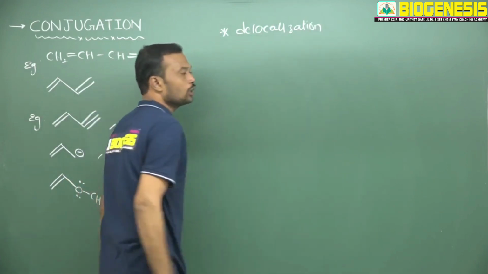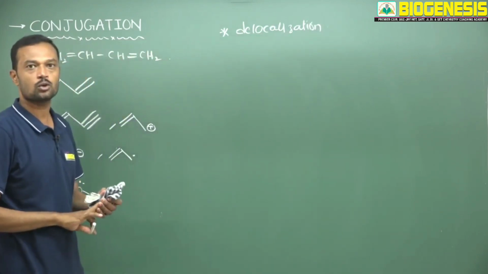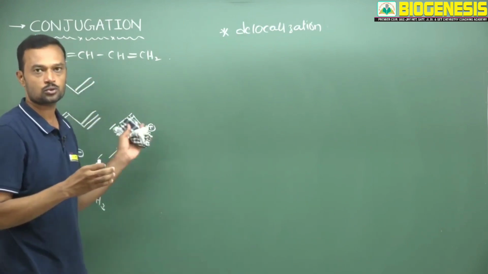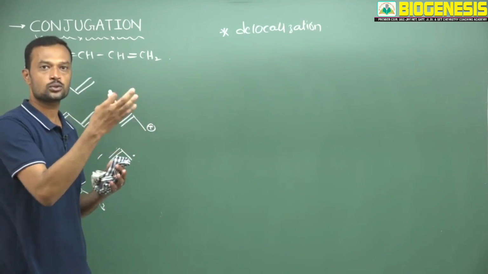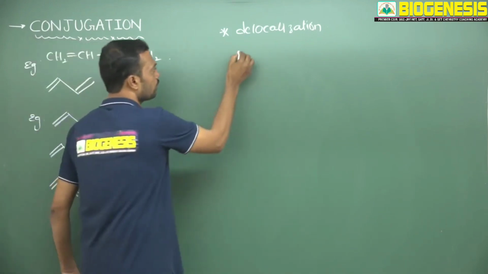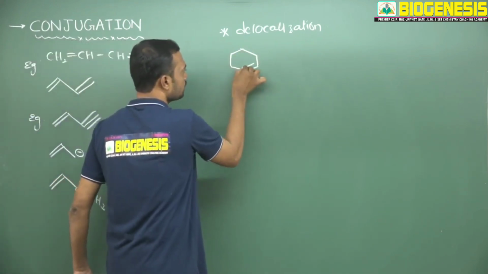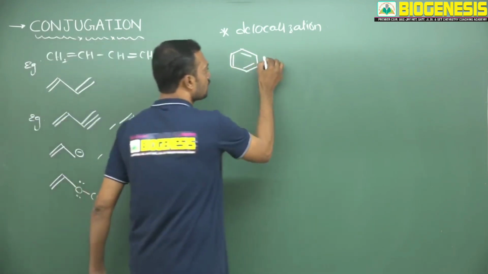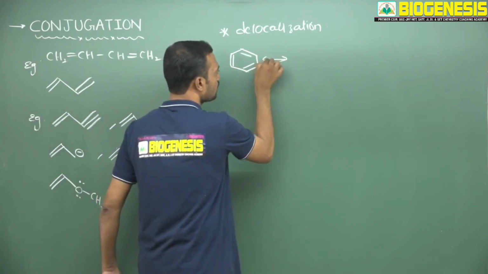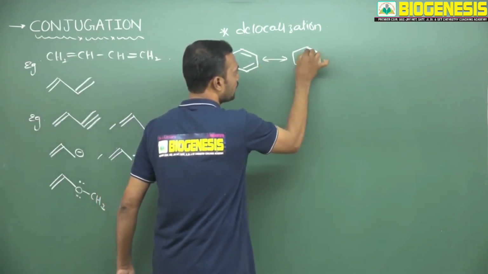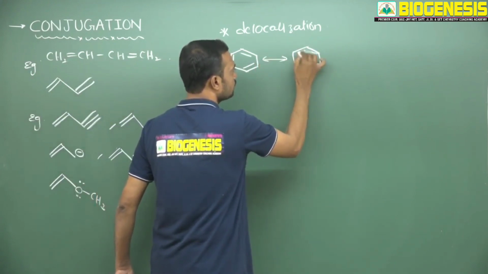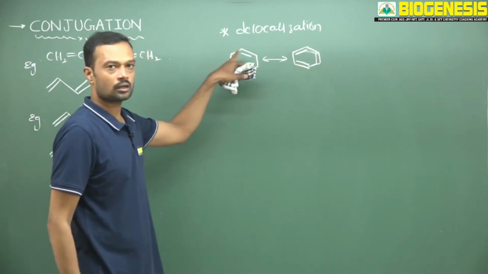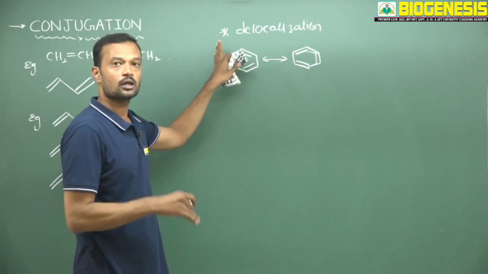Electrons are involved in delocalization. So what it actually means is that delocalization is the movement of electrons from one part of the molecule to the total molecule, which is known as conjugation. Here we know very well, if you take benzene, 3 double bonds are present, which can be represented like this. Now if these double bonds are involved in delocalization, it is going to be represented in one more way, like this. We can represent double bond, double bond, double bond, like that. Now these 3 double bonds under conjugation are involved in delocalization.